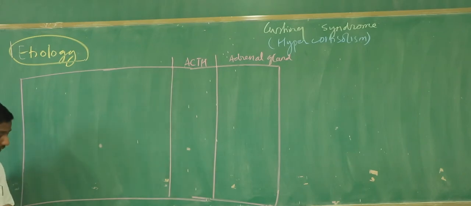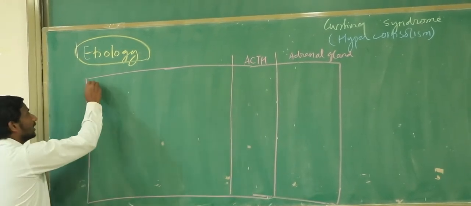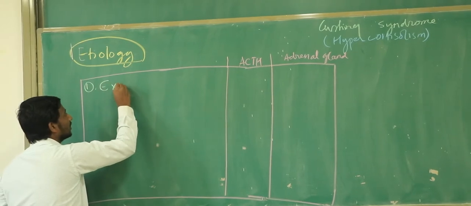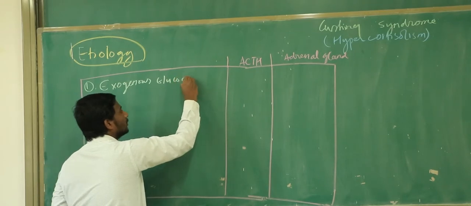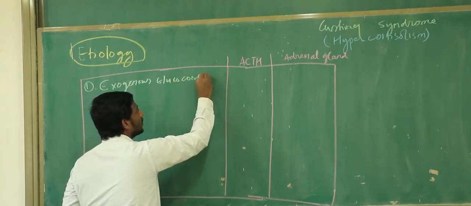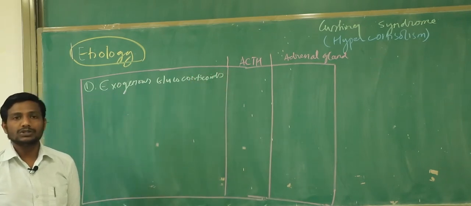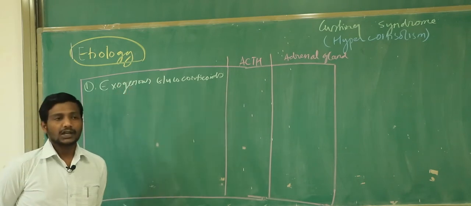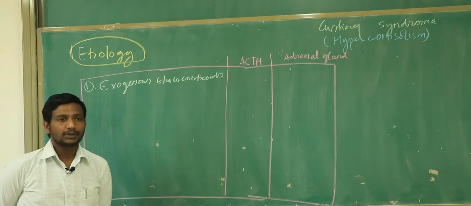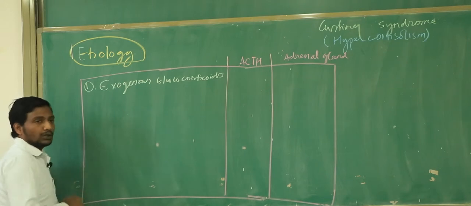So we'll try to see these things, and mainly we are going to talk about the etiology here. So now, first of all, keep in mind, if we are thinking about the hypercortisolism, the most common cause of hypercortisolism in the world is the application of exogenous glucocorticoid. You know that there are so many diseases for which we need to use the glucocorticoids, the steroids. And whenever we use a steroid for the patient, if it is high dose and for the long duration, then the patient can develop high cortisol in the body, and they are going to have the hypercortisolism, right? So this kind of etiology, we simply call it exogenous glucocorticoids.